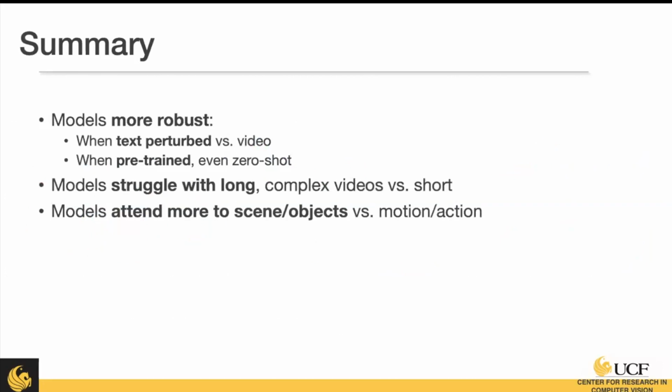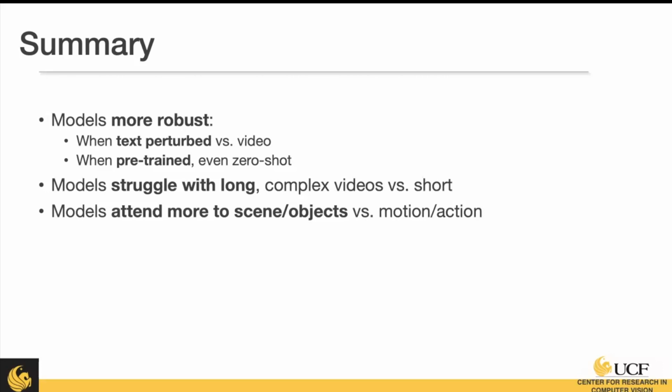So in summary, we find that models are typically more robust when text is perturbed. We also see models are more robust when they're pre-trained, even in some cases zero shot, where they're not fine-tuned on the target data set at all. It's not necessarily that models are struggling with long videos, but it's more that they're less distinguishable because they're complex activities with sub-actions that might be very similar, versus shorter videos that are very distinguishable between each other.